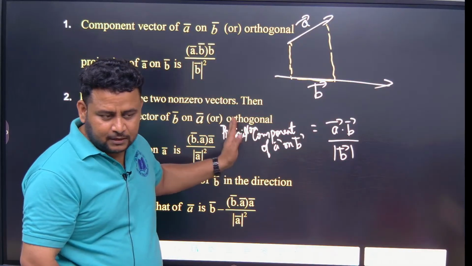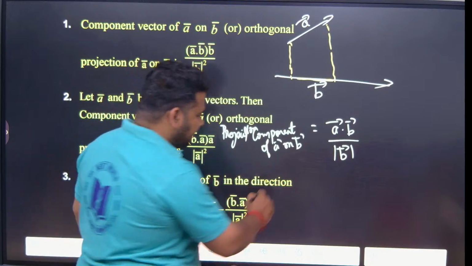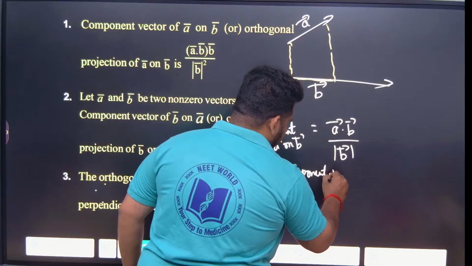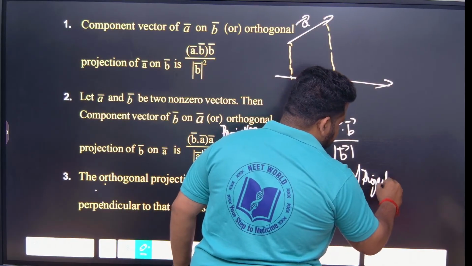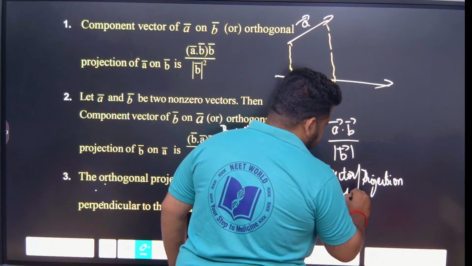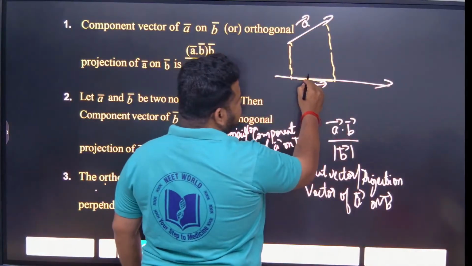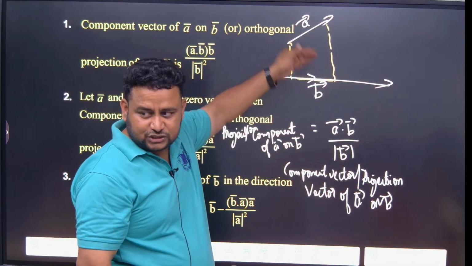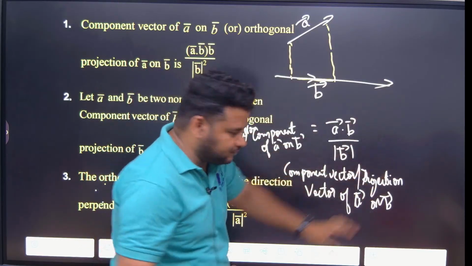You have to focus, Ritika. Projection or component of A on B, this is what we will get. Now I will use the word component vector or projection vector. Projection vector of A on B. Now here I want the direction also. Earlier I was finding only the magnitude, now I am finding the direction also. So projection vector or component vector, write down the same thing as it is.